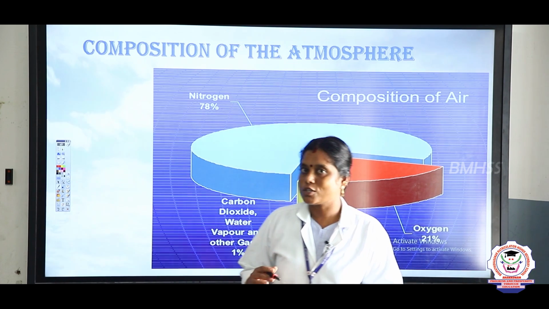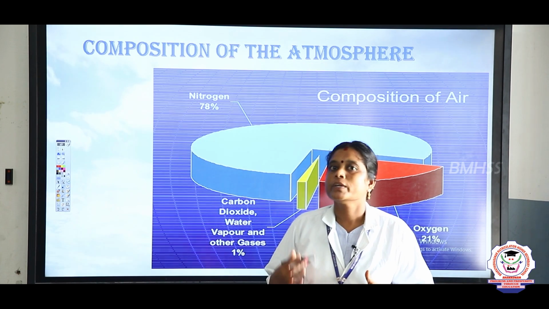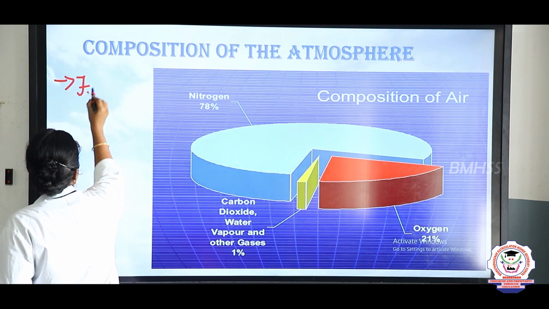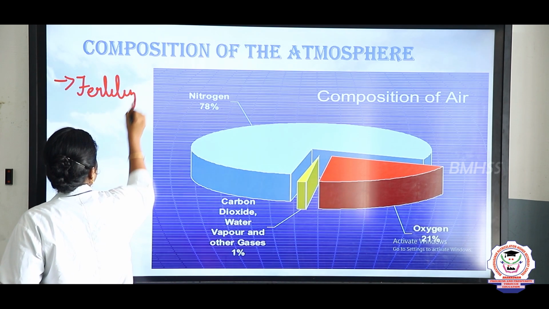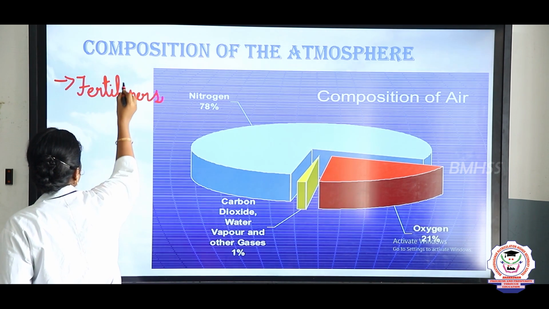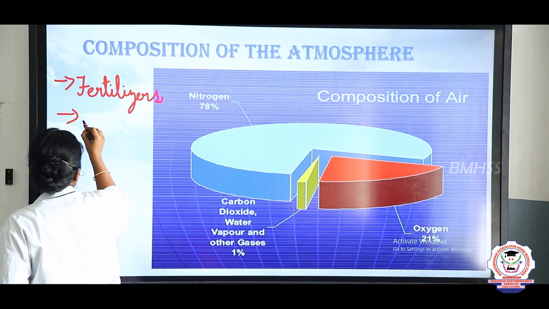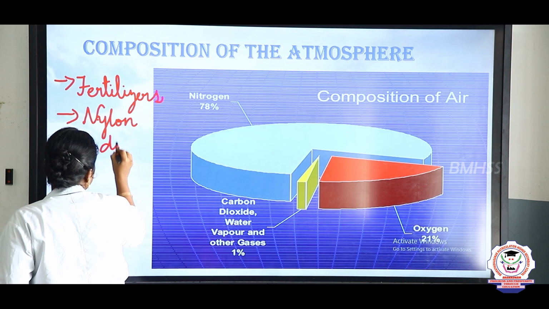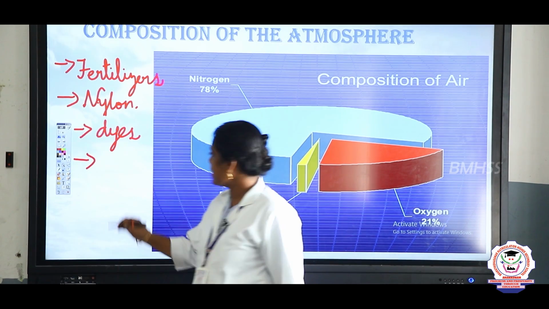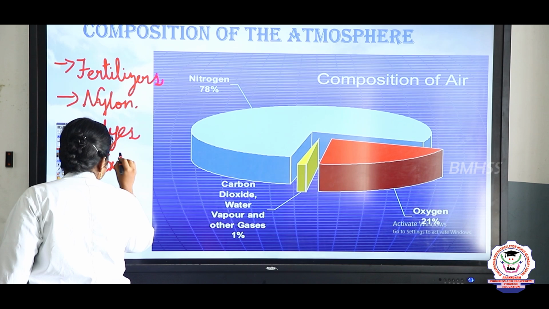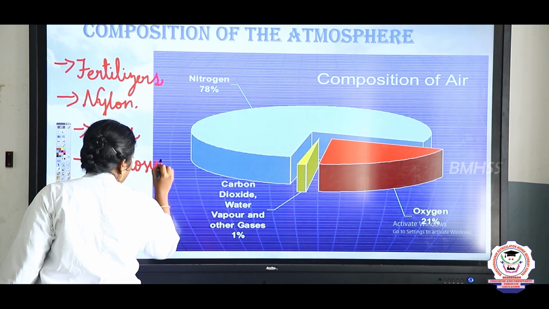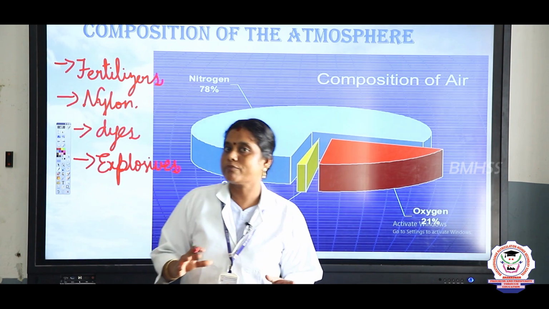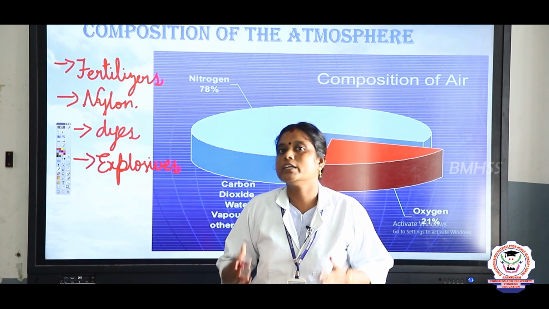Nitrogen is used in chemical industries, and also to make fertilizers, nylon, dye and explosives.